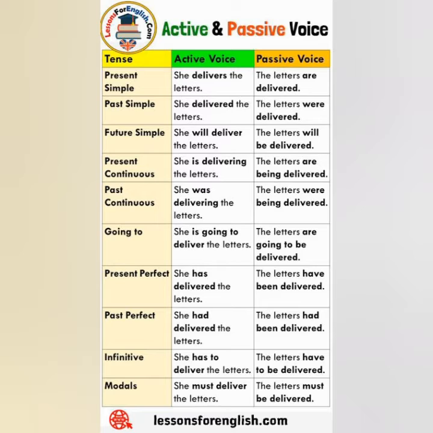She has delivered the letters. The letters have been delivered by her. She had delivered the letters. The letters had been delivered by her. She has to deliver the letters. The letters have to be delivered by her. She must deliver the letters. The letters must be delivered by her.